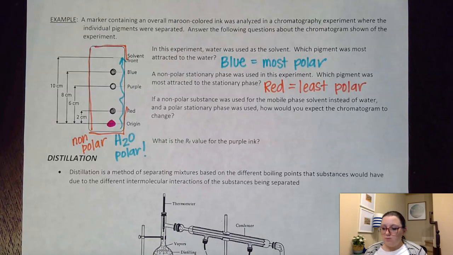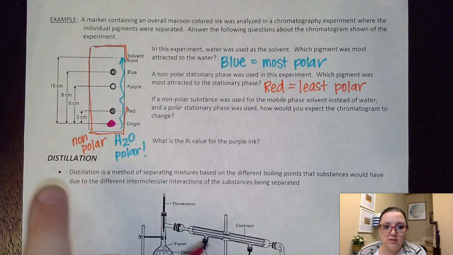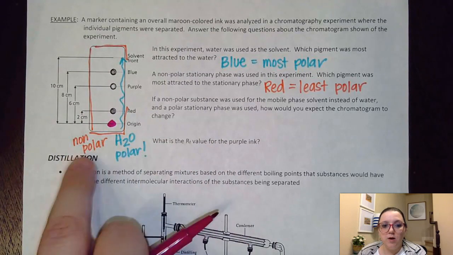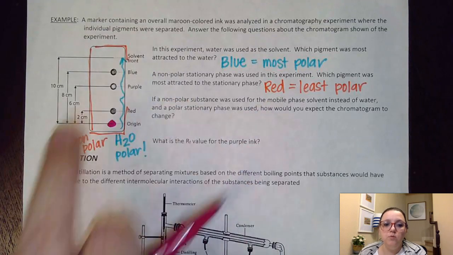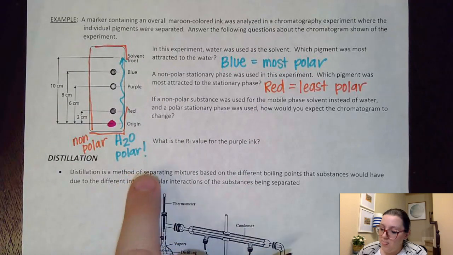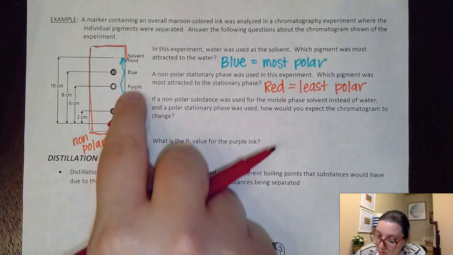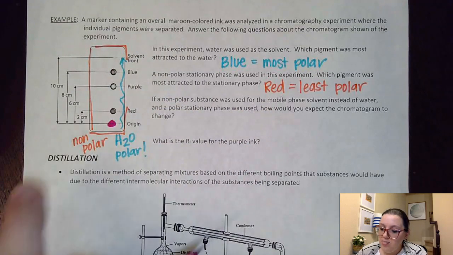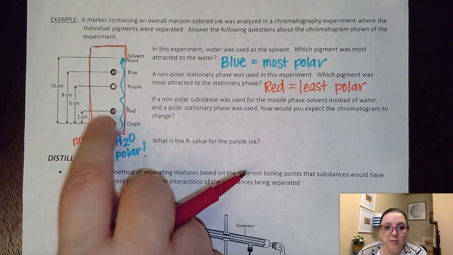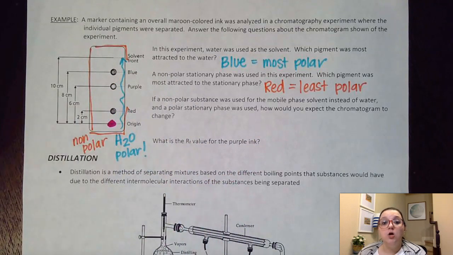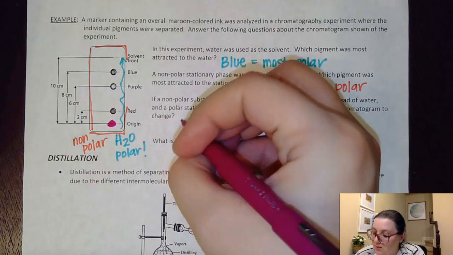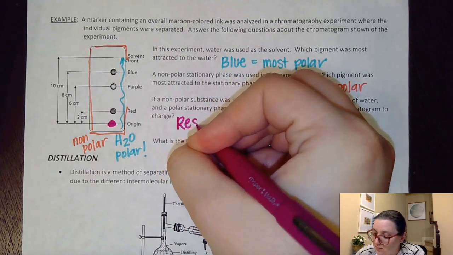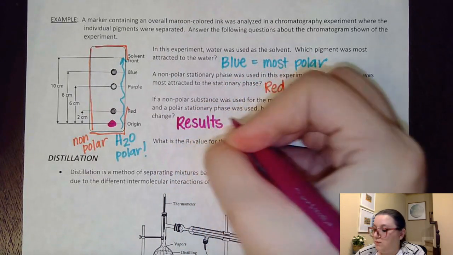As we talked about, if I flip this around as far as what substance is where, if now my solvent moving is nonpolar, then this red nonpolar thing would move with it, and the polar blue would stay in place because it would be attracted to that stationary phase. So basically, you would see the results would be flipped.